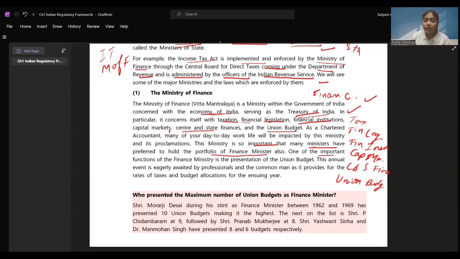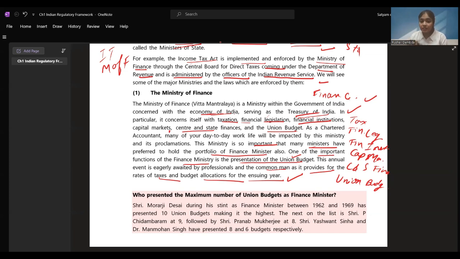One of the important functions of the finance ministry is the presentation of the union budget. On 1st of February each year, the union budget is presented. So, the major function, or the most important function, of the Ministry of Finance is to present the union budget. This annual event is eagerly awaited by professionals and the common man as it provides for rates of taxes and budget allocations for the ensuing year. All the people on 1st of February are glued to their TV screens to see what all things are given under the budget.